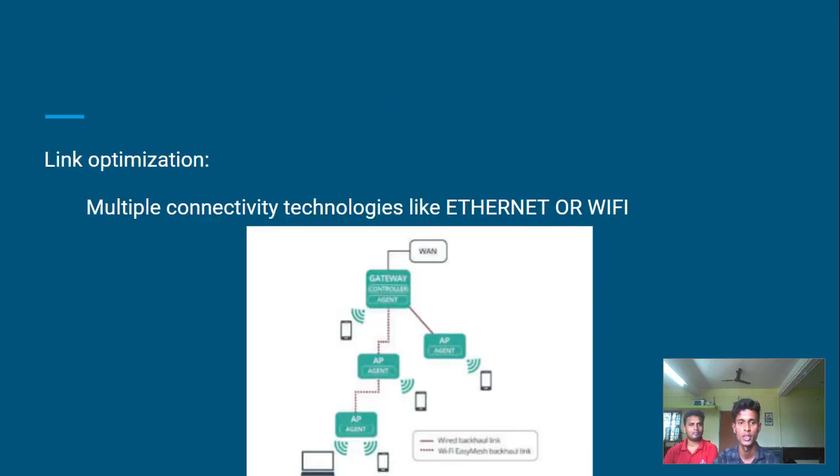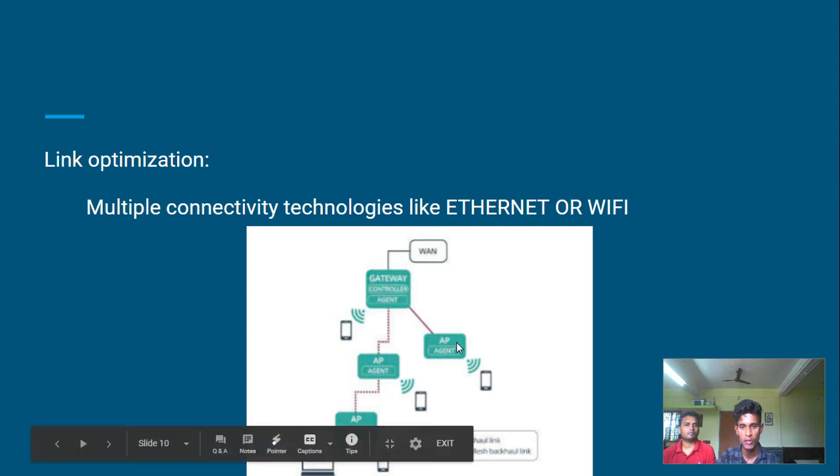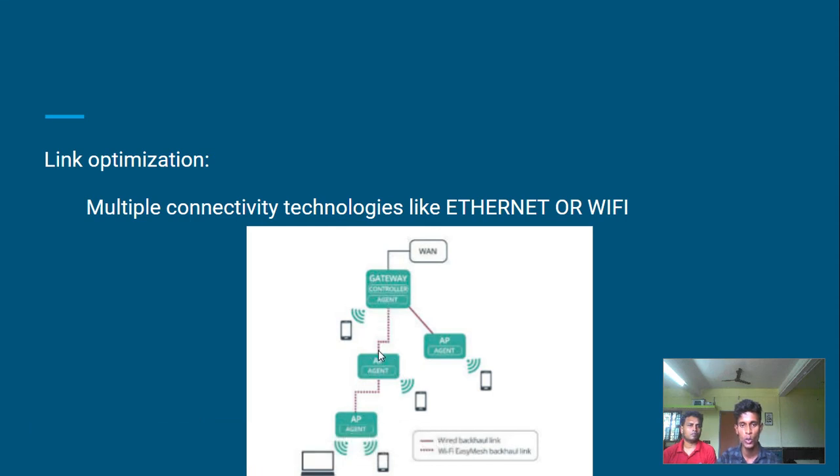Link optimization means multiple connectivity technologies are used here. The gateway is here, I am using one access point through a wired connection, and here is another AP that gets the connection wirelessly from the gateway. So you have two APs, one connected wired and another wireless. Without using wire, we can use wireless also.